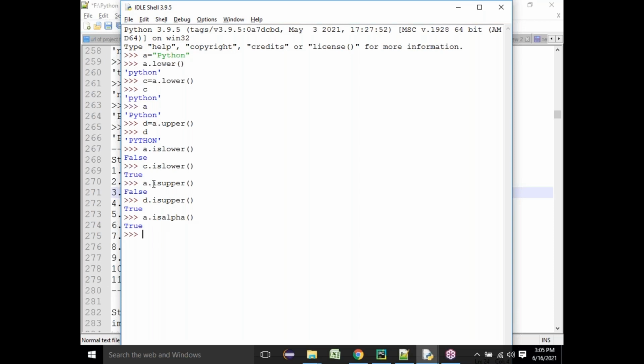Yes, I already said, right? Anything with is called true or false. Only true or false you will get. So isalpha will give you true or false. So here all the characters are alphabets. You can also define a variable like this. See, if I say b equal to, I can say 1 2 3.